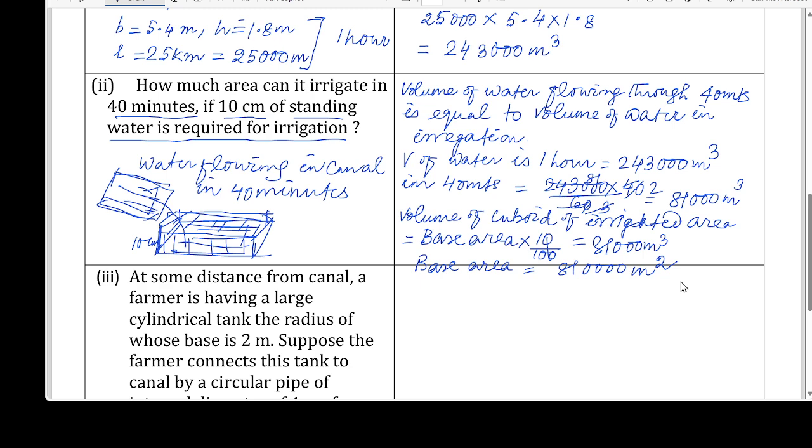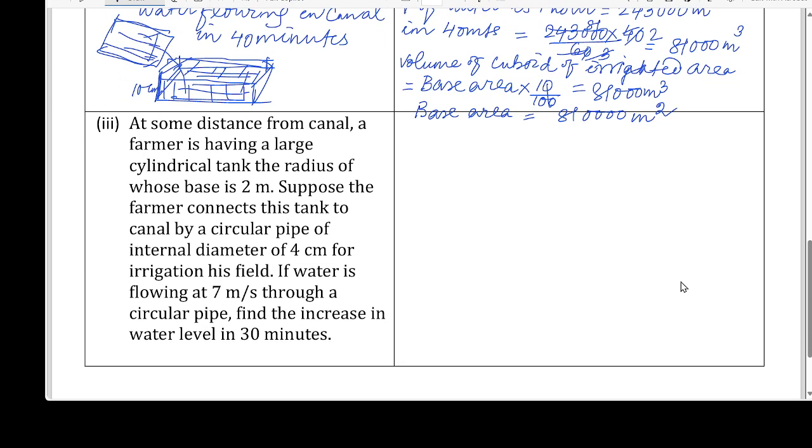So coming to next part, this is last part. At some distance from the canal, a farmer is having a large cylindrical tank of radius whose base is 2 meter. Suppose the farmer connects this tank to canal by circular pipe of internal diameter 4 centimeter for irrigation of his field. If the water is flowing at 7 meter per second through the circular pipe, find the increase in water level in 30 minutes.